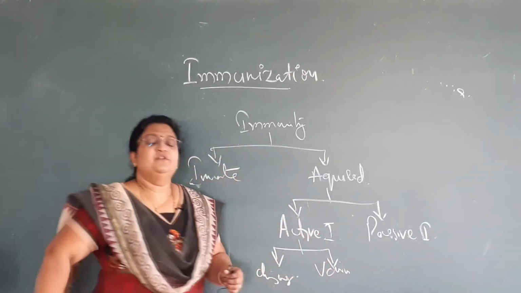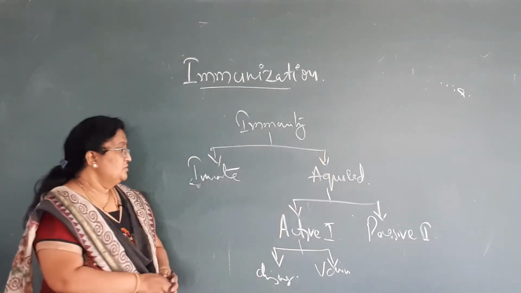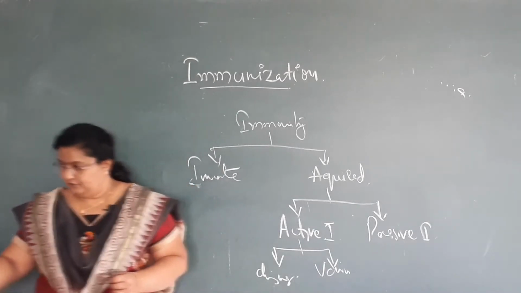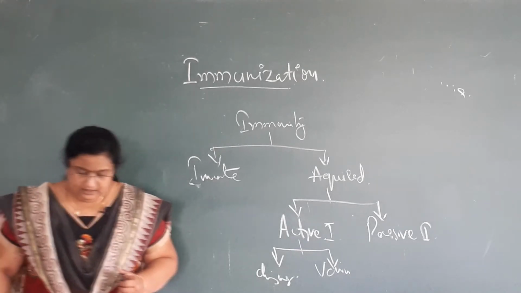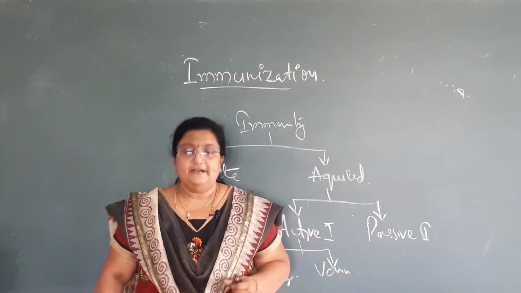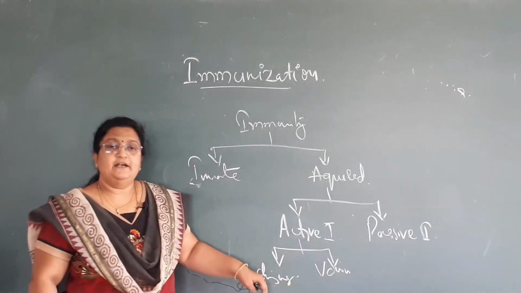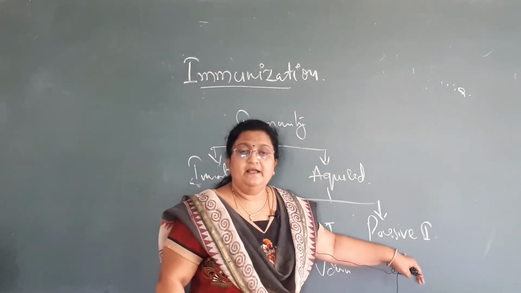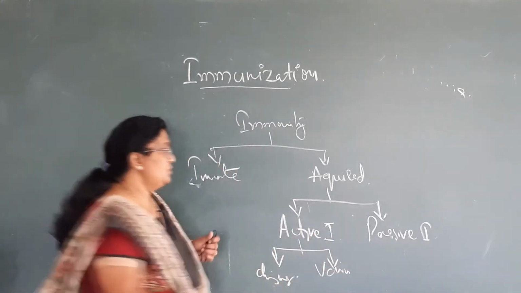In vaccination, we are giving antigens. I will talk regarding that later. So with those vaccines, a person is getting immunity against the diseases, which is also a type of active immunity. Next, coming to passive immunity. In passive immunity, what happens? The person is given preformed antibodies. Here we are not initiating the generation of antibodies; the ready or preformed antibodies are given to the person. This is also of two types.